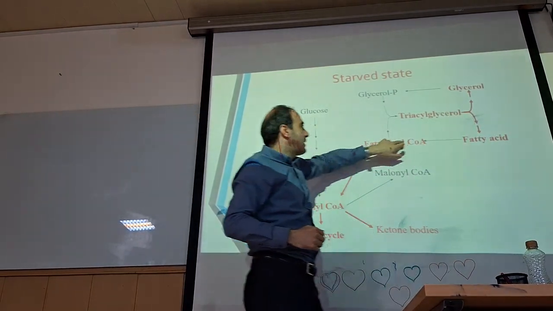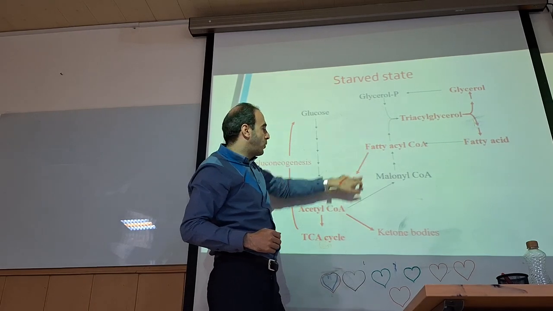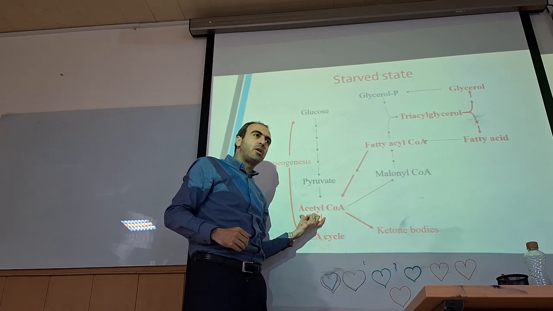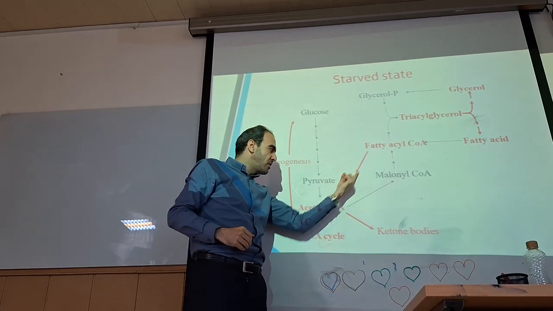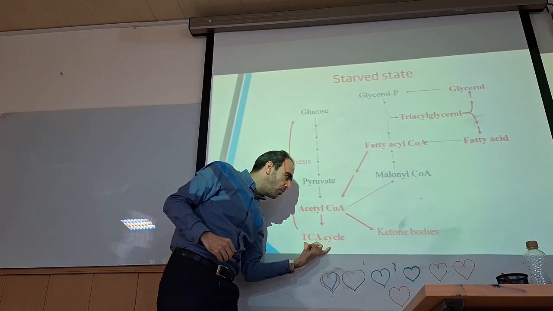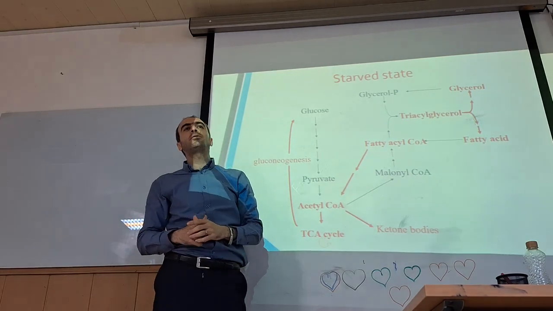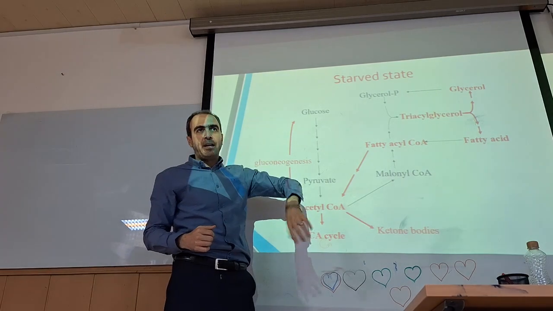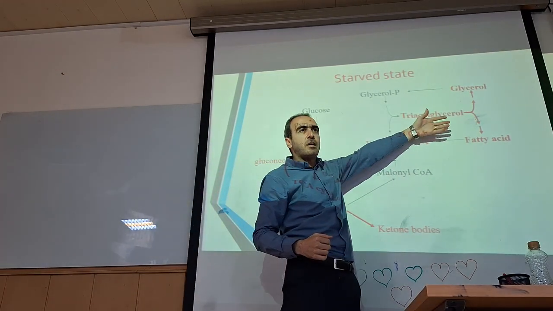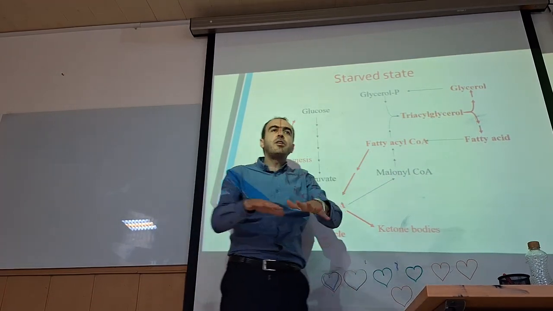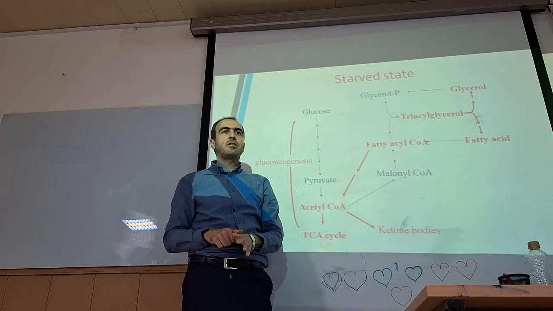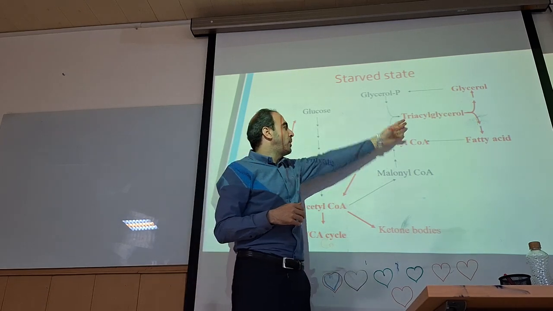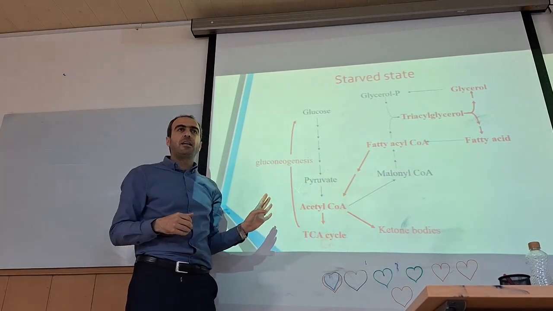Then this fatty acid converts to fatty acid CoA, and by the pathway known as beta oxidation, they convert to acetyl-CoA. By the Krebs cycle, they produce energy for us. So when we fast, we use triglyceride as a source of energy, and we decrease the amount of triglyceride, especially in adipose tissue. This pathway is known as beta oxidation or fatty acid oxidation.